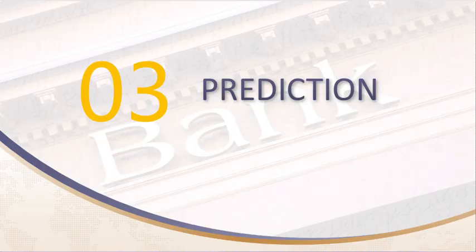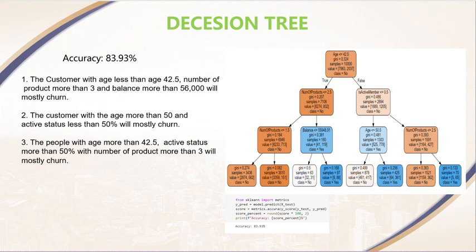The next step is doing the predictions. The accuracy of the prediction is 83.93%. First, customers with age less than 42.5, number of products more than 3, and balance more than 56,000 will mostly churn.